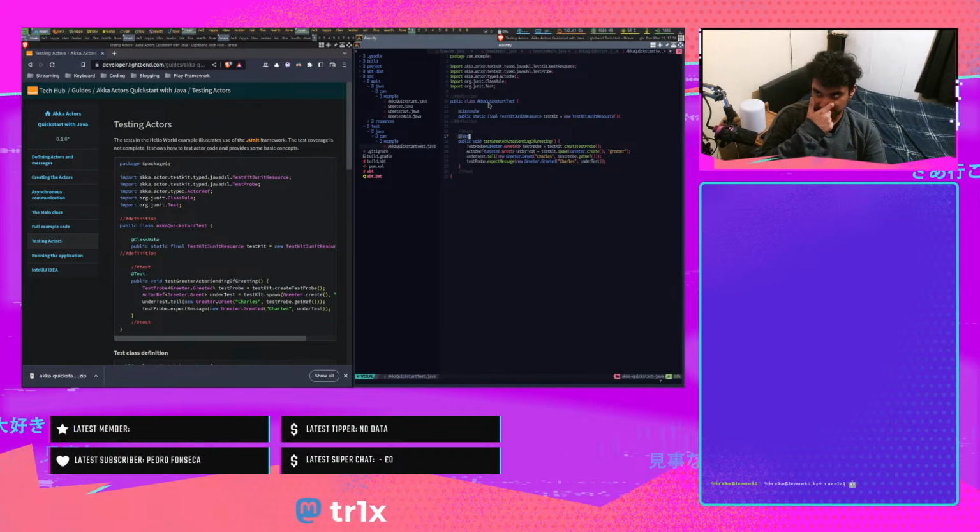Like you can do that in JUnit with different annotations. I'm guessing this test kit JUnit resource and test probe are being used here, and on this line. Because under test is the actual thing that you want to execute, right? So this test kit's .spawn this and this are being loaded in by actor ref. Interesting.